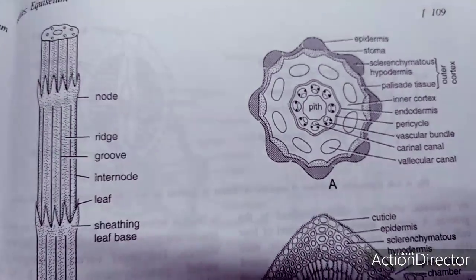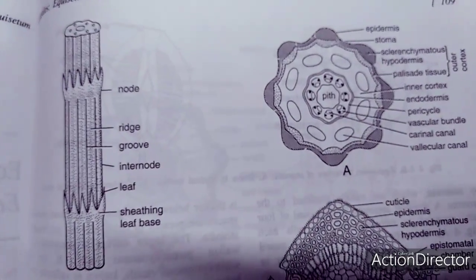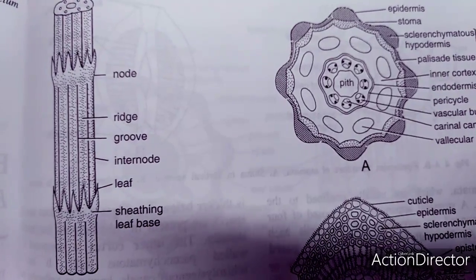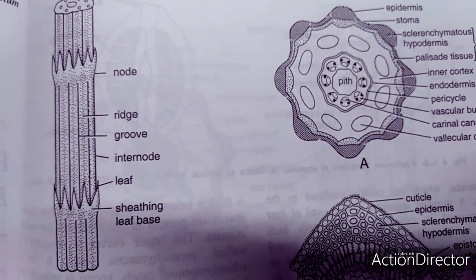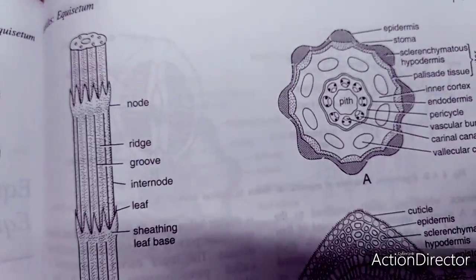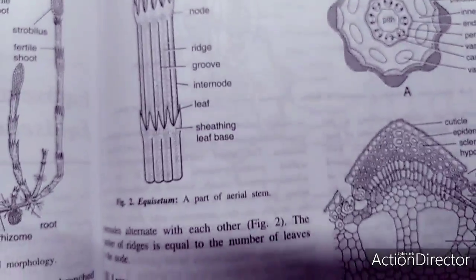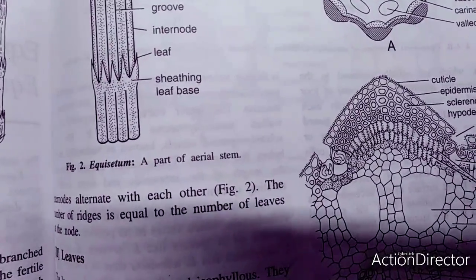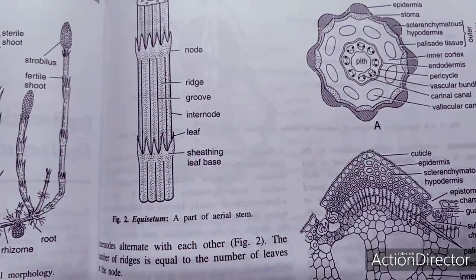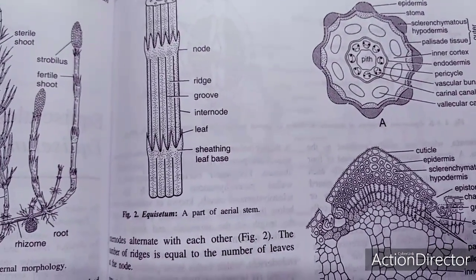Now going to the internal structure, this is the internal structure of the aerial shoot along with the nodes as well as the internodes. This is the transverse section, a diagrammatic representation with a cellular part. You can observe that this is the Equisetum internal anatomy. Again repeating the point, the plant is herbaceous and branched, with nodes and internodes on the stem.